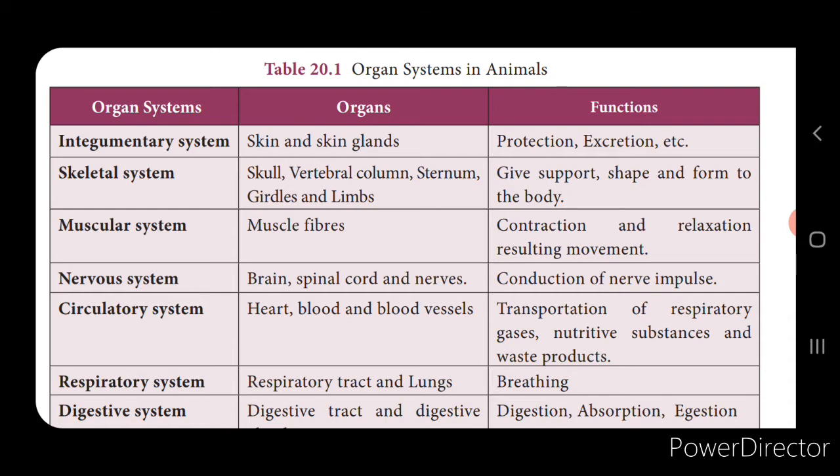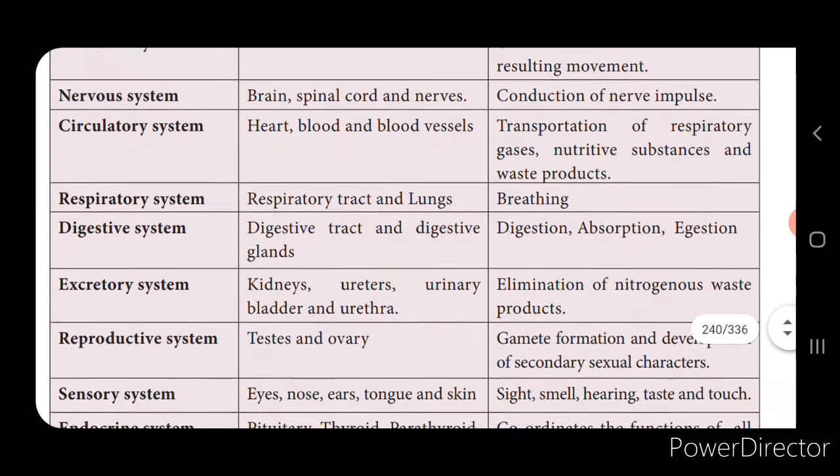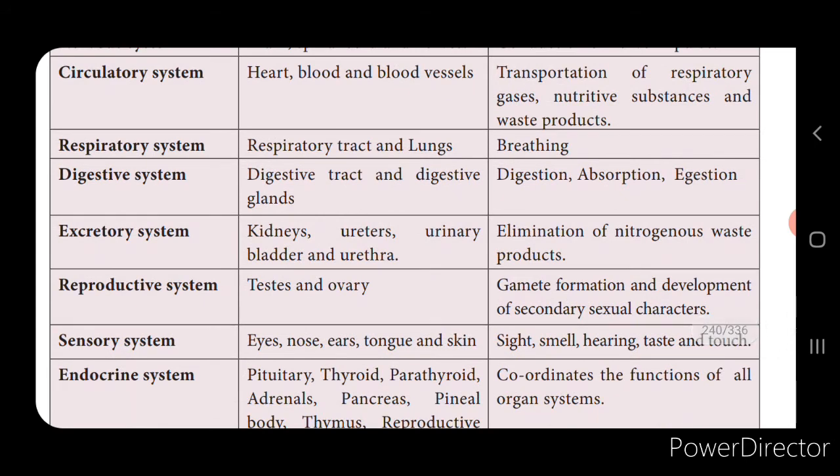Next is the circulatory system. The organs involved are the heart, blood and the blood vessels. Here the transportation of nutrition, food, gas and waste from one place to the other takes place. Next is the respiratory system, which consists of the respiratory tract and lungs, and the main function is breathing.